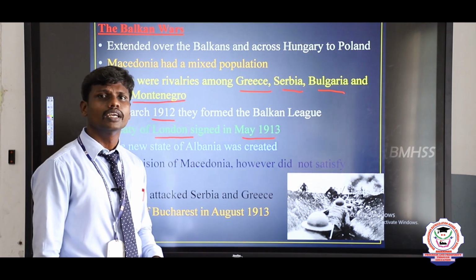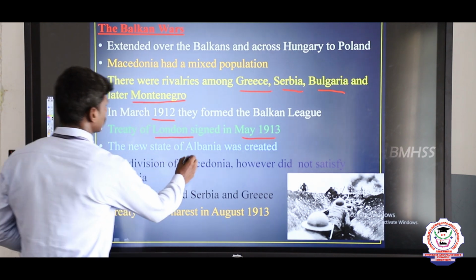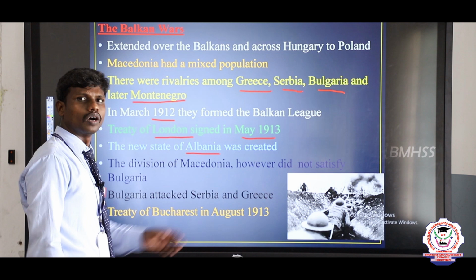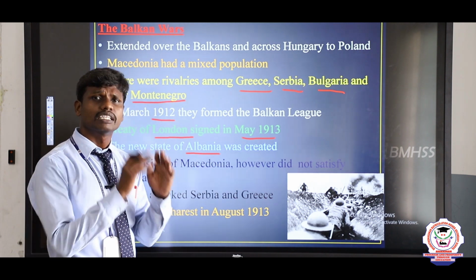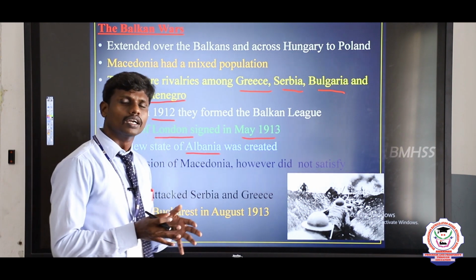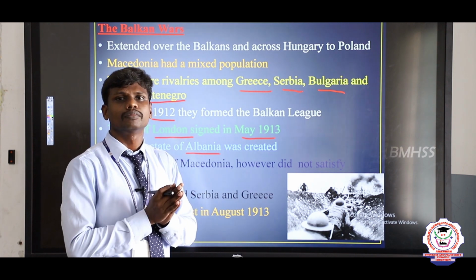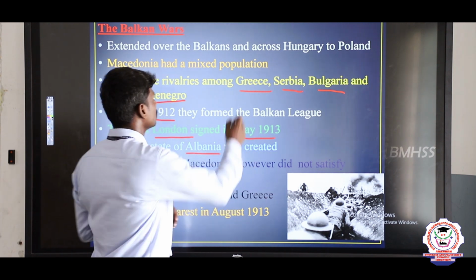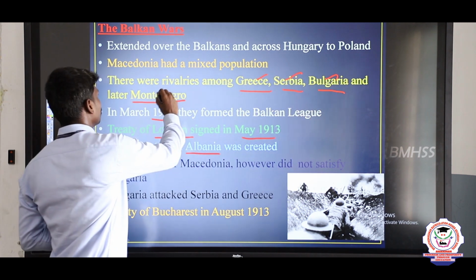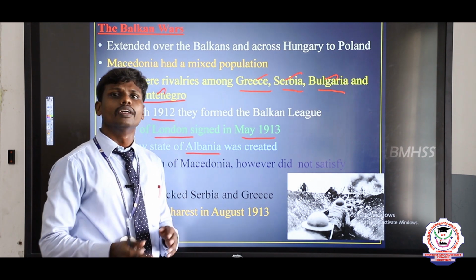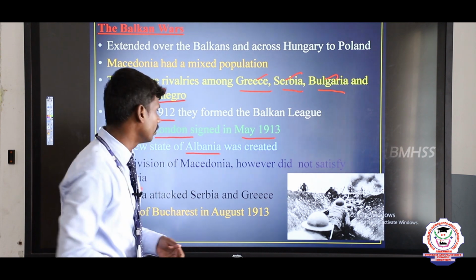According to this treaty, a new country was formed, and that country is Albania. So Albania was established as a new country. At the same time, there was the place of Macedonia, which consists of a collection of races. There were some Greek people, some Serbian people, some Bulgarian people and some Montenegrin people living there. They started to distribute the place, but this was not liked by the people of Bulgaria.